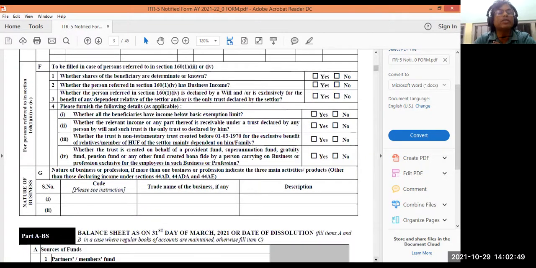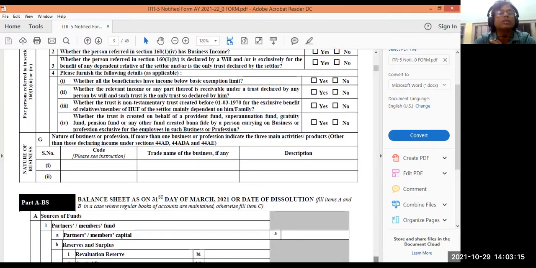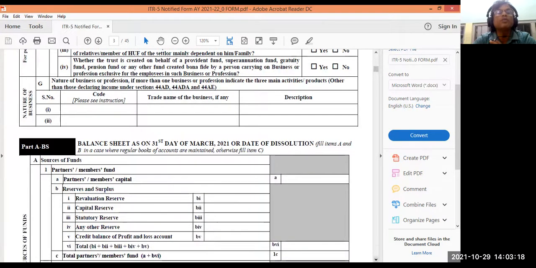Yeah, Part A, next you are going for schedules and balance sheet. All schedules will be coming here. Or the date of dissolution, maybe date of dissolution of the firm, that will be coming if the firm is dissolved. Otherwise, it is the 31st day of March, the balance sheet date, because if the firm is dissolved in between, you cannot wait for 31st March. If the firm is existing, the date will be 31st March. And then you have to put here, see, Part A, BS. They write the schedules like this, Part A, BS. BS means balance sheet. You'll be putting all details of the balance sheet here.